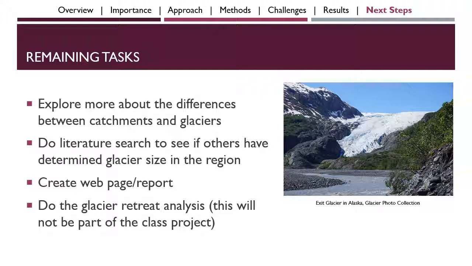Well, it means I still have more work to do to determine what an appropriate definition of a glacier is and how to calculate the area of those if my definition doesn't match the ones that GLIMS and RGI use. I also still need to do more literature searches on these glaciers, create the webpage for the NSIDC website, and then explore Glacier Retreat. I'll be working on this for a while.